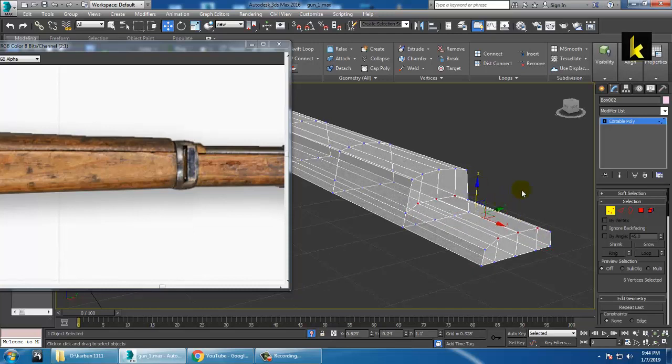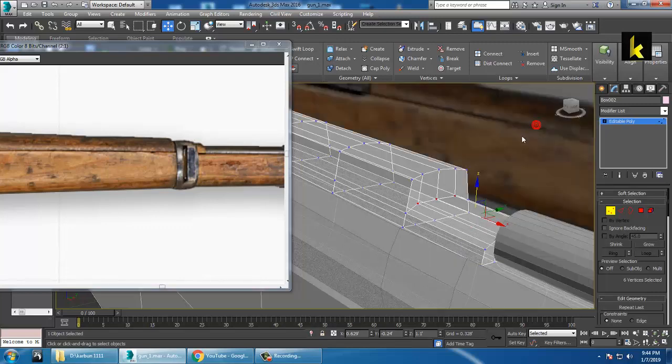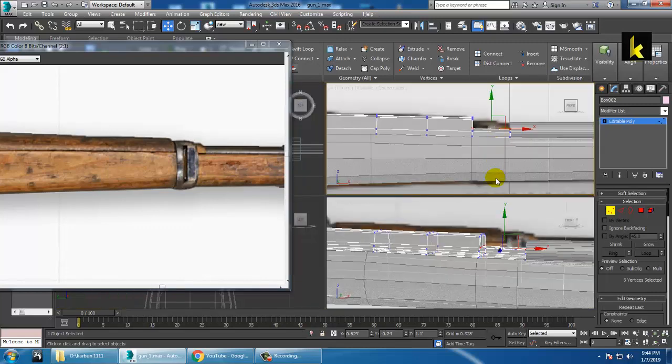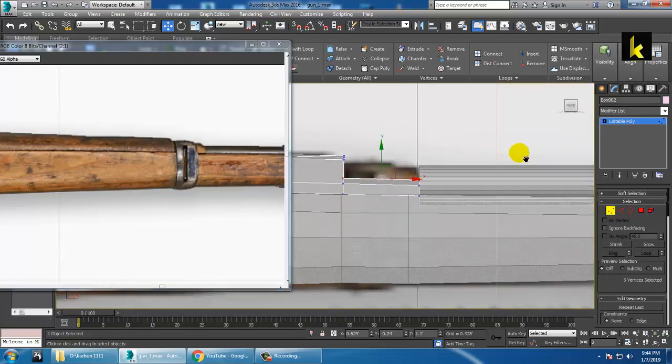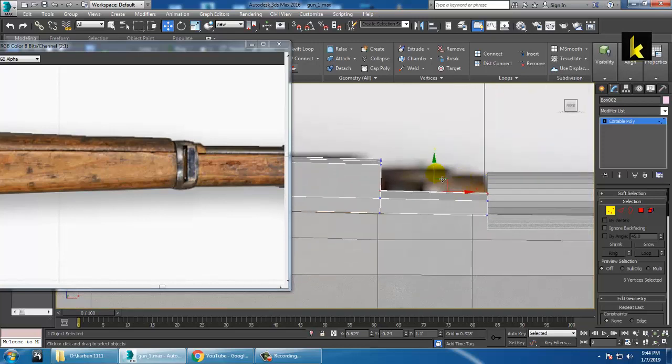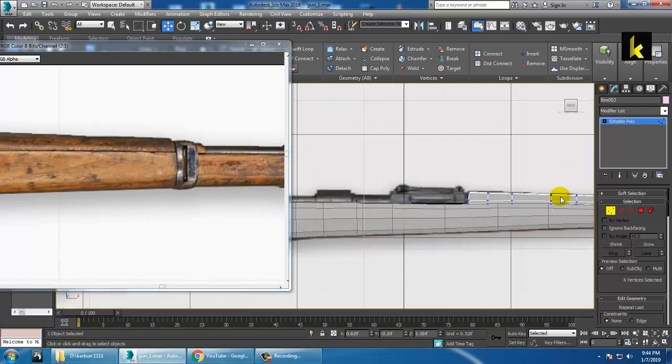So and isolate it. If you see this reference, you can still push it up if you want to. So you can just select it and push this part up. That's it. So let's save it.